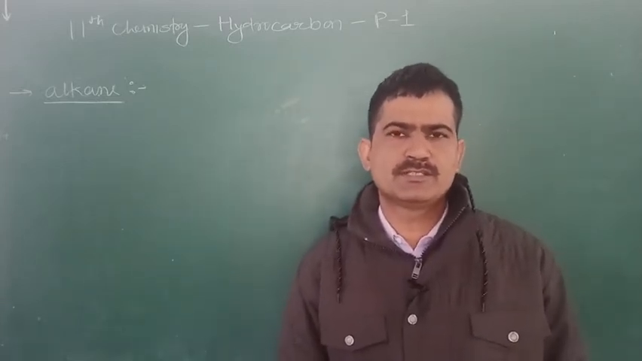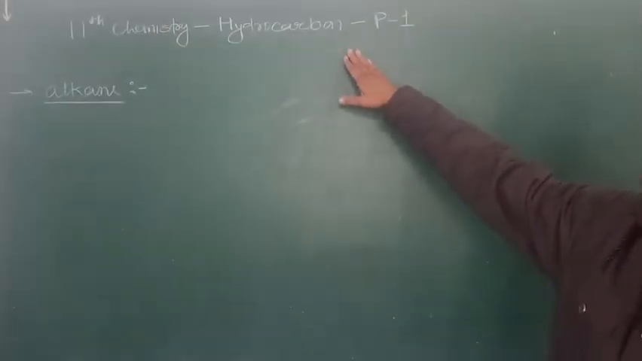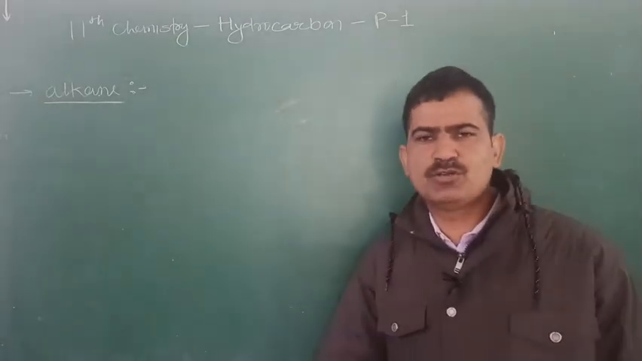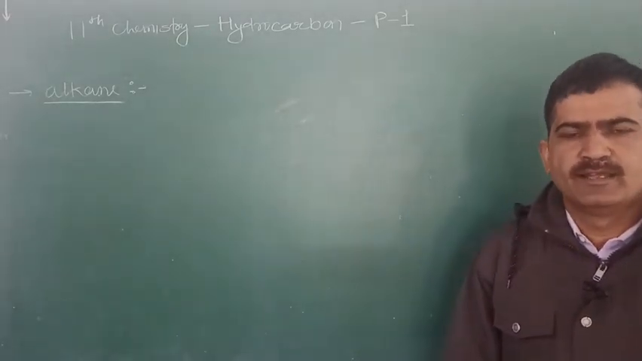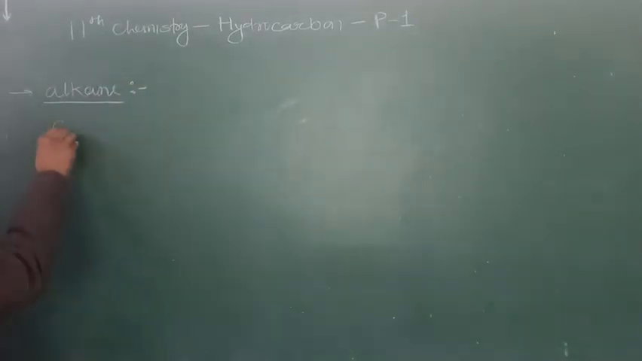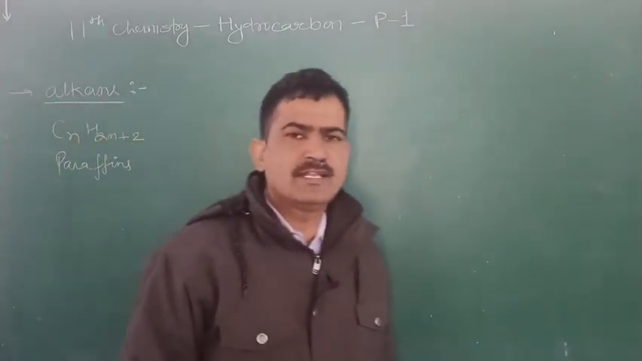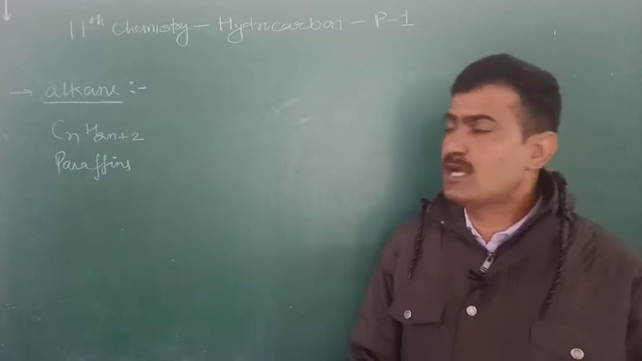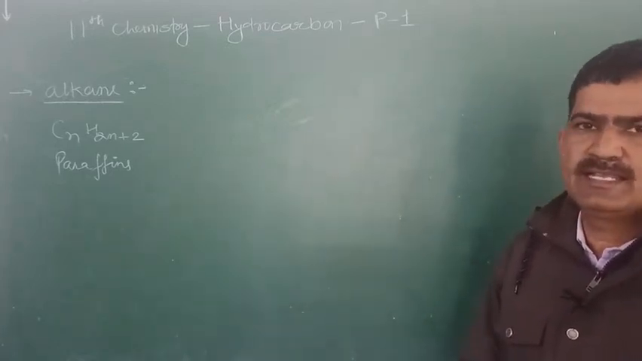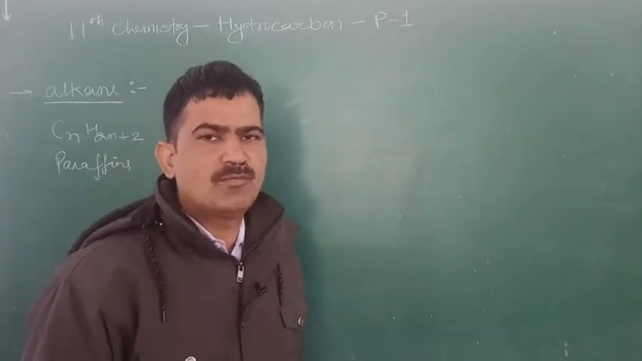In 11th class chemistry we will discuss our new chapter, hydrocarbons. This is part 1, and today we will discuss the preparation of alkanes. Alkanes have the general formula CnH2n+2. These are also known as the paraffins. Paraffins means little affinity, they are very less reactive. Now today we will start with the preparation of the alkanes. Alkanes are prepared by a number of methods that we will discuss one by one.